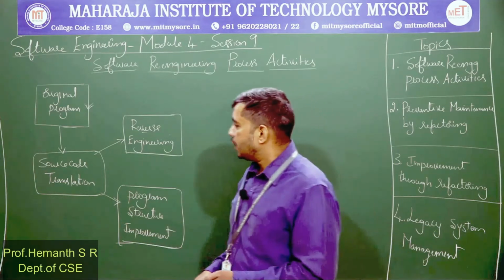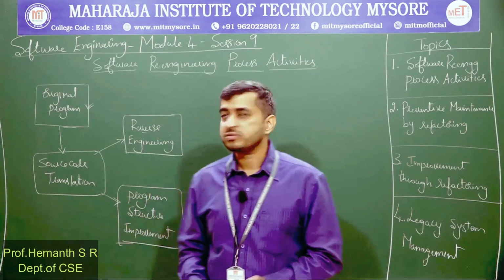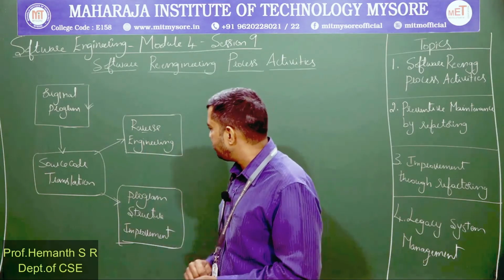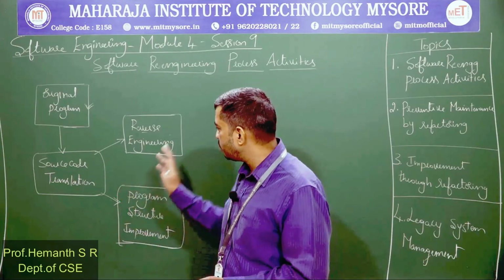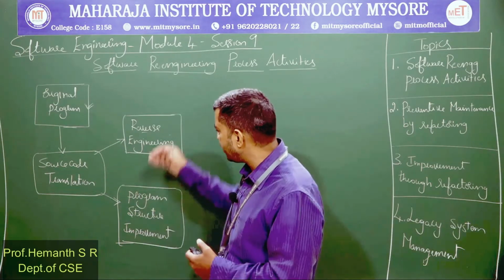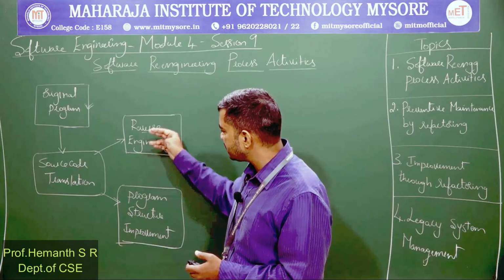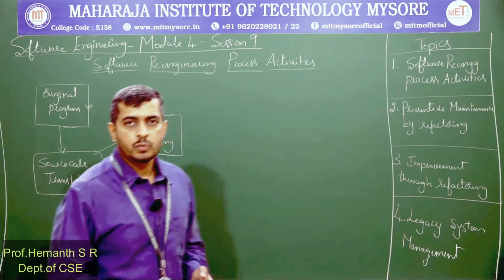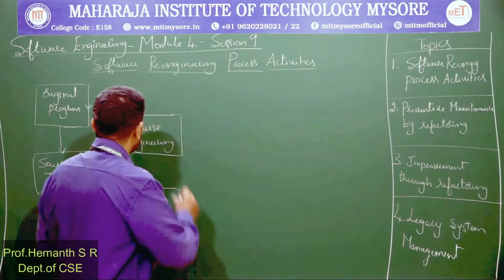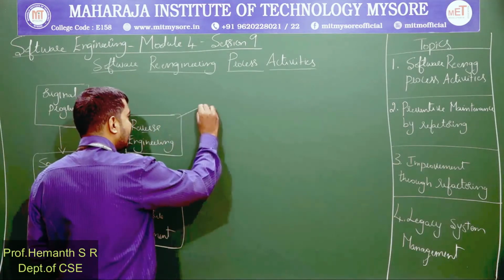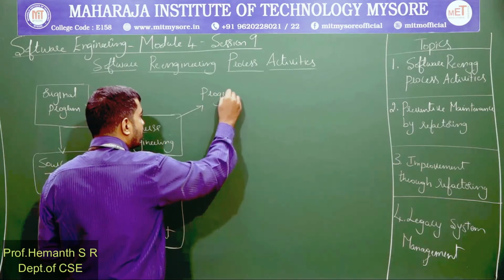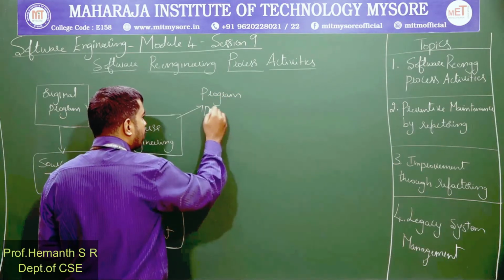Now, what is the outcome of this stage? We have two possible outcomes, because we have done two activities. One is reverse engineering, the other one is program structure improvement. So what are the two possible outcomes here? Reverse engineering will give us the program documentation.